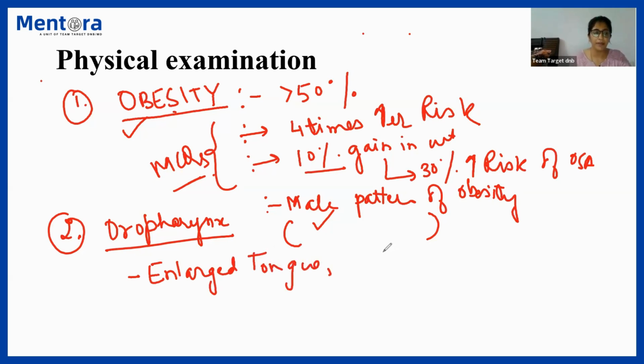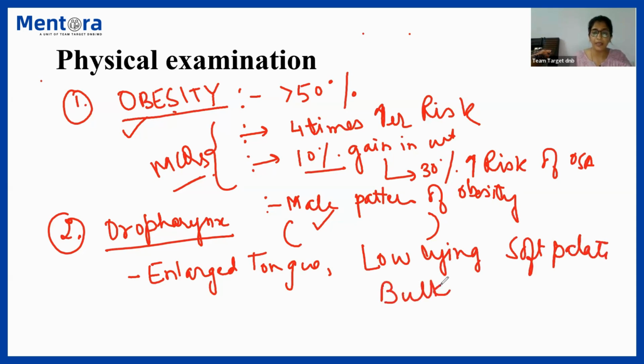Number 2, there might be a low-lying soft palate, right? The uvula might be bulky. That might be causing difficulty in breathing or obstructive symptoms. There might be bulky or large tonsils. So the problem may be at the level of the soft palate or tongue or tonsils.